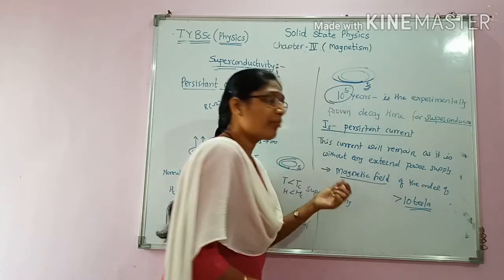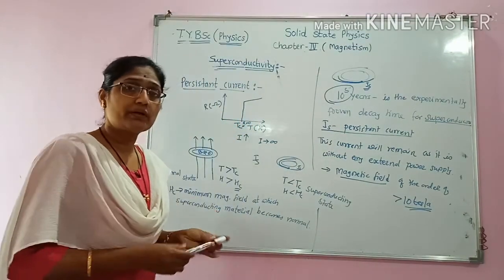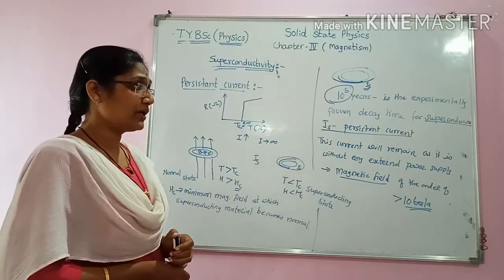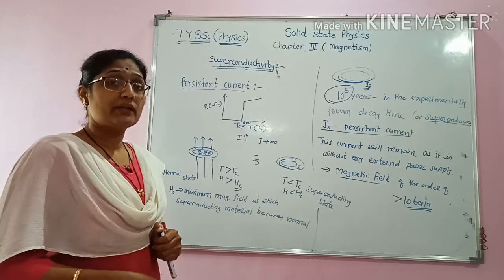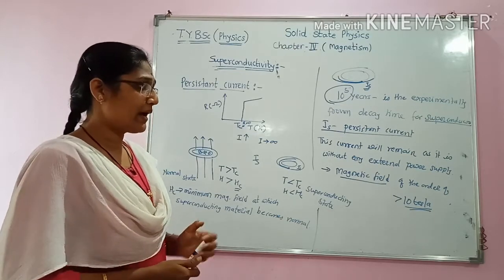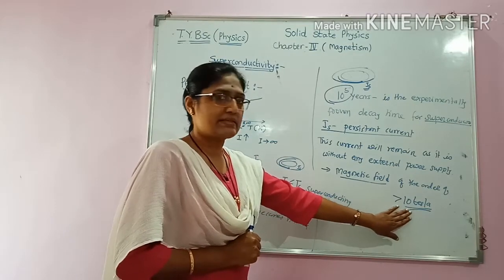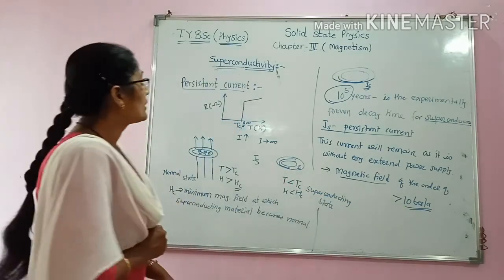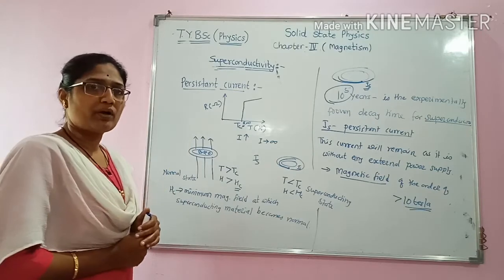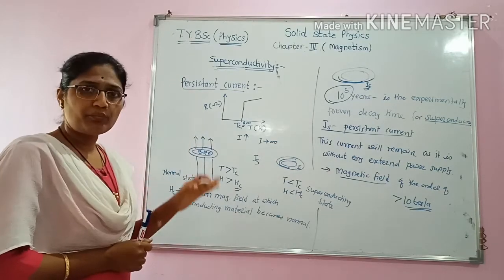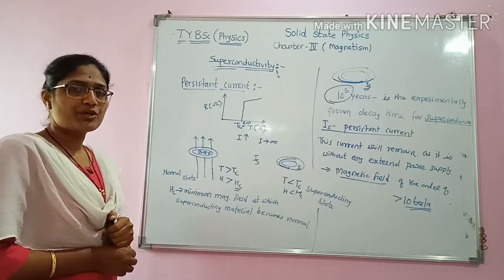So this property of persistent current is used to generate magnets which will have a magnetic field of the order of 10 Tesla. Therefore, this persistent current phenomenon shown by superconducting materials is very important.